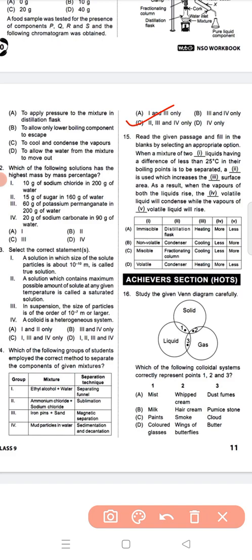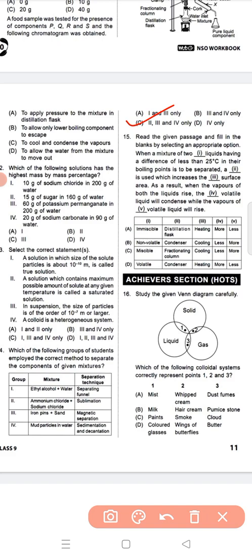Question number 15, read the given passage and fill the blanks by selecting the appropriate option. So when a mixture of two miscible liquids having a difference of less than 25 degrees centigrade in their boiling points is to be separated, a fractionating column is used, which increases the cooling surface area.